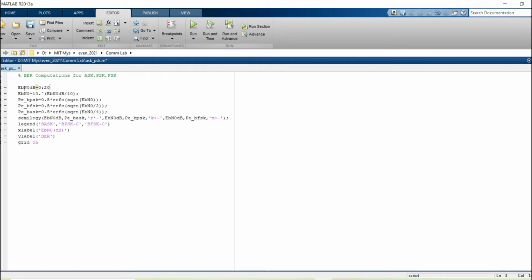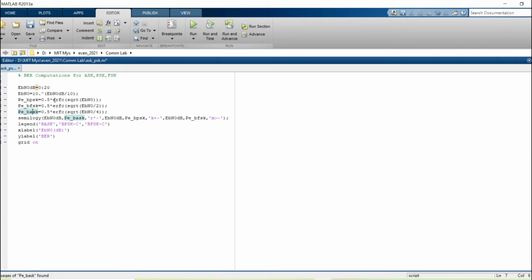The first line says that the signal to noise ratio in decibels varies from 0 to 20. That is, SNR in decibels is 0 decibels, 1 decibel, 2 decibels, likewise up to 20 decibels. Then, according to the already derived formula, we convert Eb by N naught to linear scale from these decibel scale values. For each of these values, we will have an Eb by N naught linear scale value. We'll use this Eb by N naught value to calculate the probability of error or bit error rate for BPSK, BFSK and BASK.